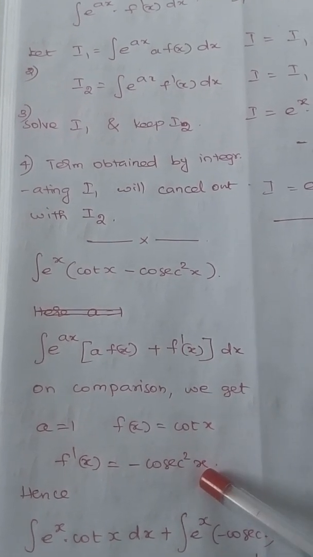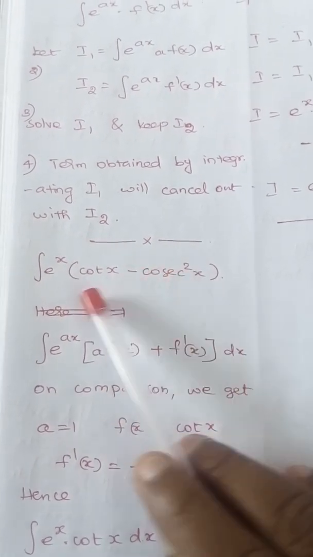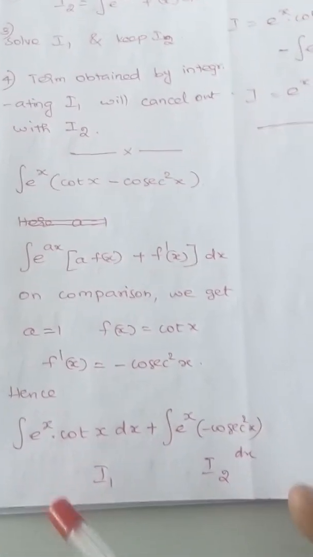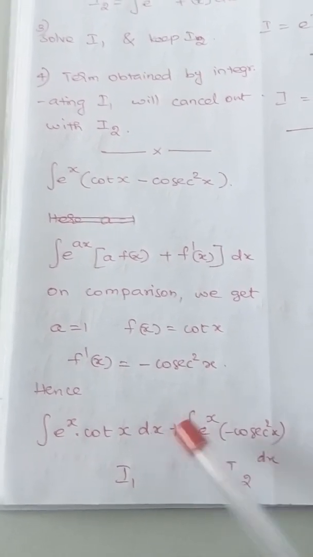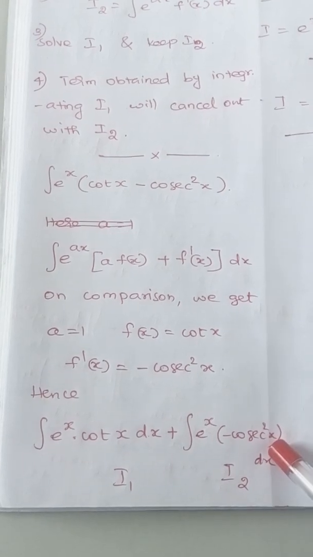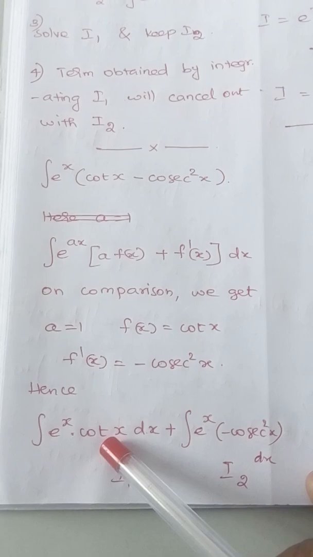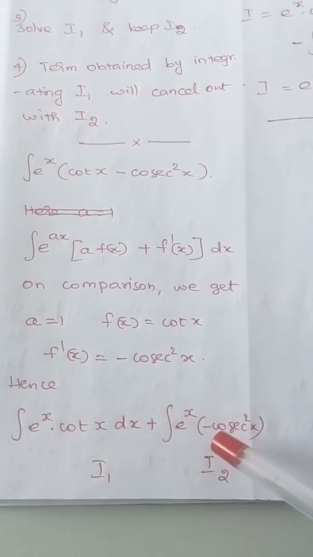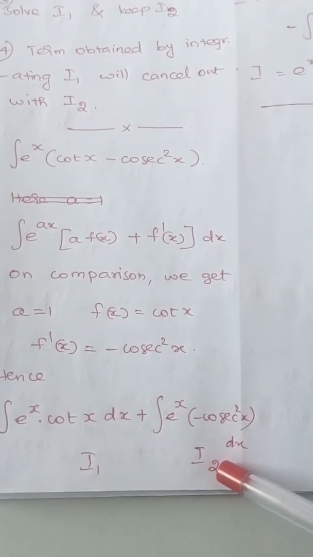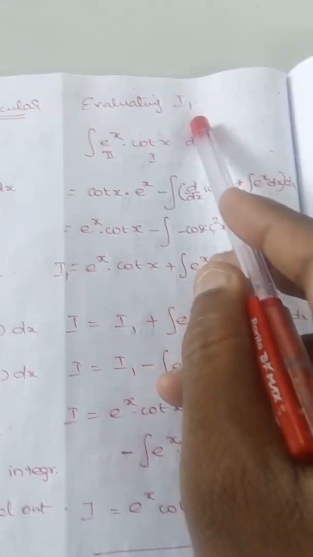After coming to this, we need to multiply this e power x inside the bracket and make this as two integrations. That is what is done here. So e power x into cot x dx plus e power x into minus cosecant square x dx. You know that the integral containing f of x should be considered as I1, and the integral which contains f dash of x should be considered as I2, and we will work on I1 only. So we are evaluating integration 1.